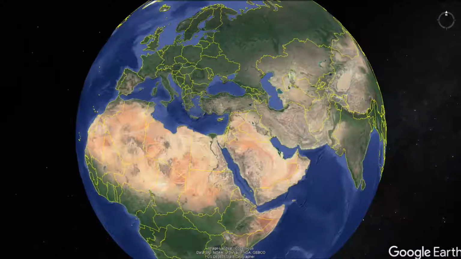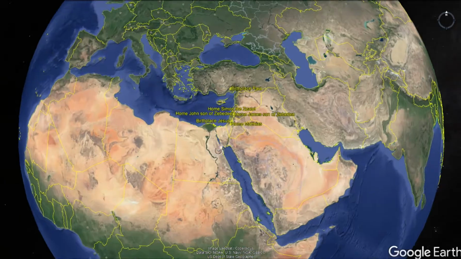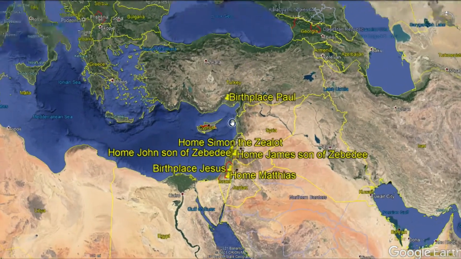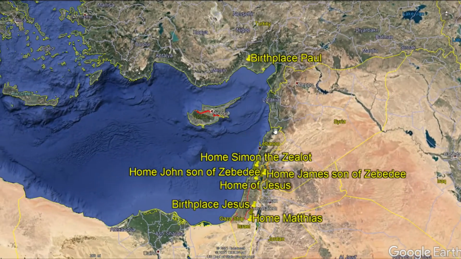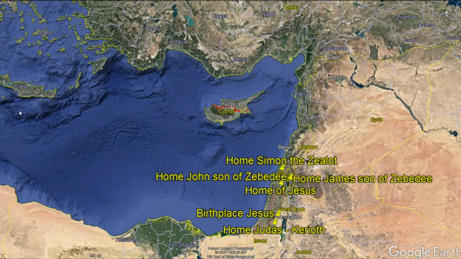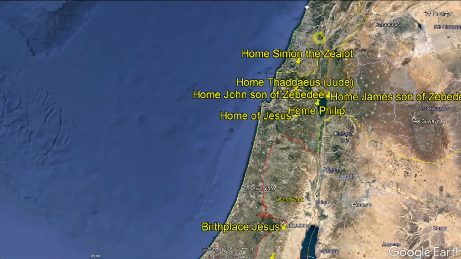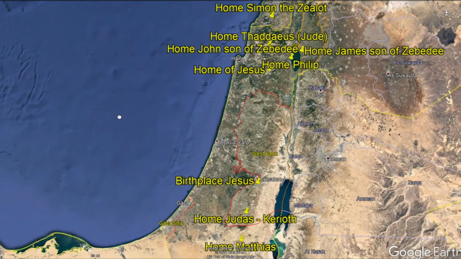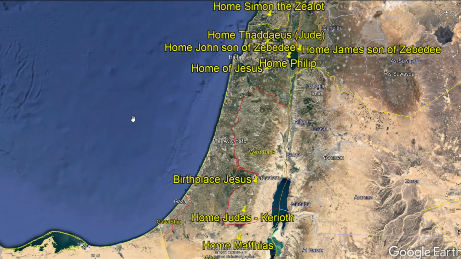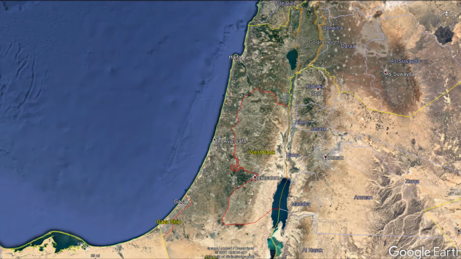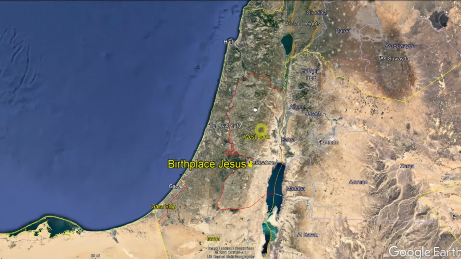time era. We can go to our map also, and I'll turn on all the apostles, including Matthias and Paul, and we see that they are all covered right here in the Middle East. So Paul, however, is an exception, so we can zoom in here just a little bit more into Israel, and we can see just about where everyone comes from, and that is approximate. Some of these are well known, and a couple of them are not known very well. But let's decompile these and then recompile them.